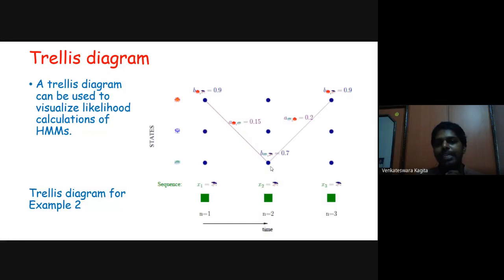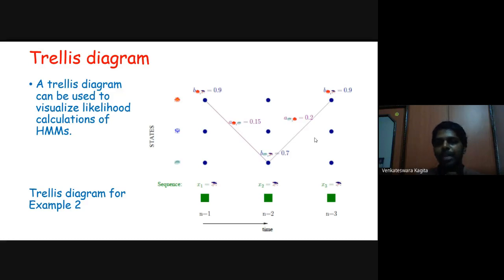Similarly, the probability that X2 equals false given that Q2 equals cloudy. Similarly, B sunny comma no umbrella, that is the probability that X3 equals false given Q3 equals sunny, which is 0.9. And these are the transmission probabilities from sunny to cloudy here and cloudy to sunny here. Sunny to cloudy, the transmission probability is 0.15. Similarly, from cloudy to sunny, the transmission probability is 0.2.